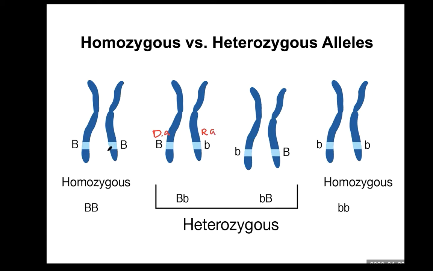In this homologous pair, only one kind of phenotype appears because the alleles are the same. It's the same thing with small b: only one kind of phenotype appears because there are identical alleles. But in this case, maybe large B indicates brown eye, and small b carries maybe green eye.